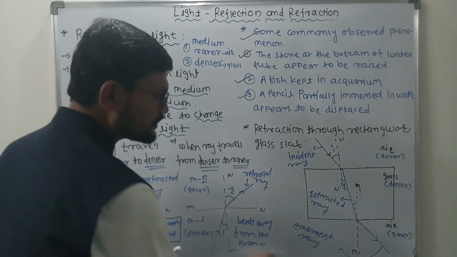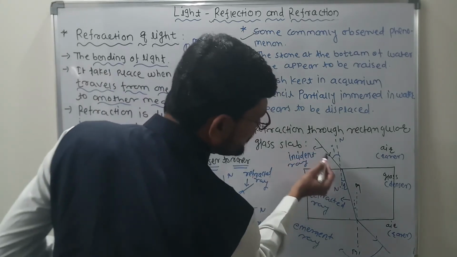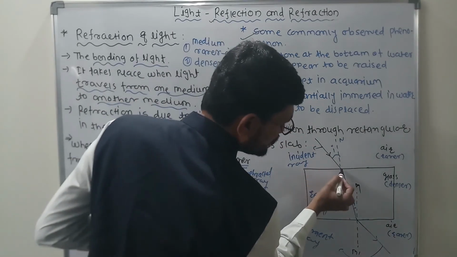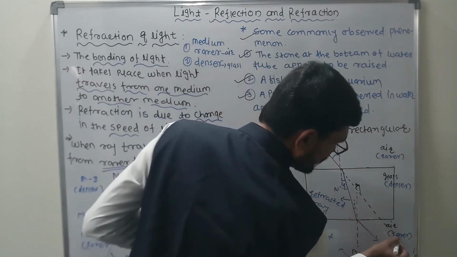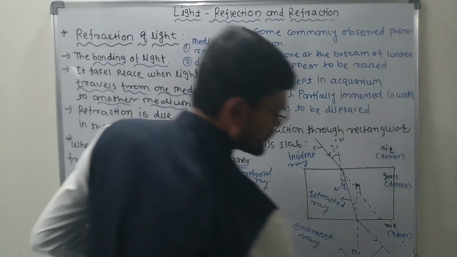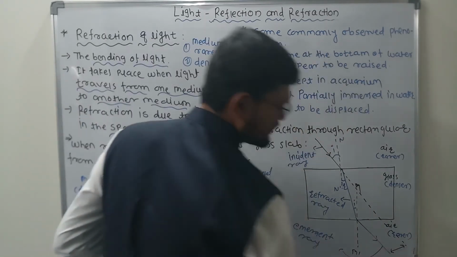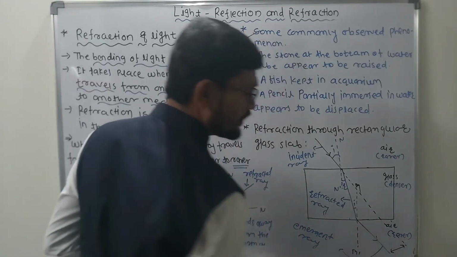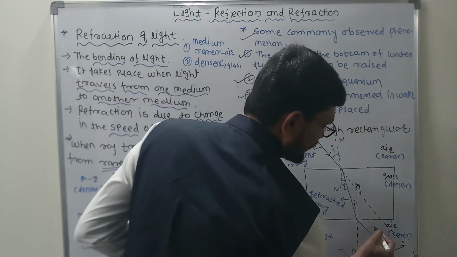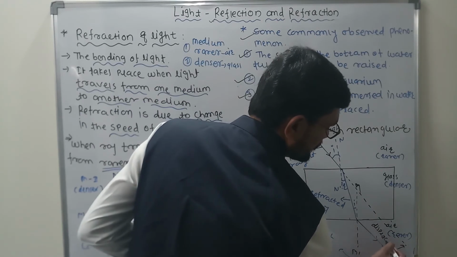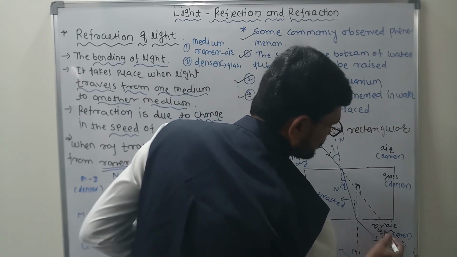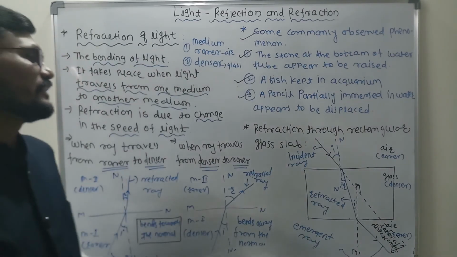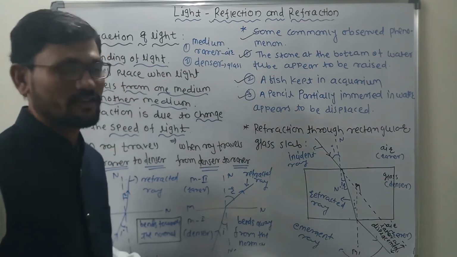Now I am going to trace the incident ray along its path of incidence. This is the incident ray. Now just trace it in a straight path. What do we observe? This is exactly the concept, and students, that concept is called lateral displacement. This is exactly how refraction through a rectangular glass slab takes place.